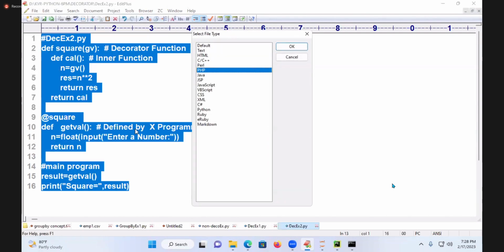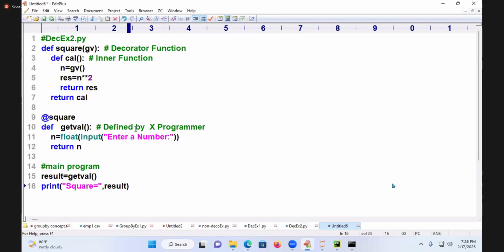Go to this place. Here, how do you do it? I will do square root. Here, I am going to take square root. The logic is what I will do? 0.5. Same. Getting the number. Square root, I am going to write it. This is my decorator here.